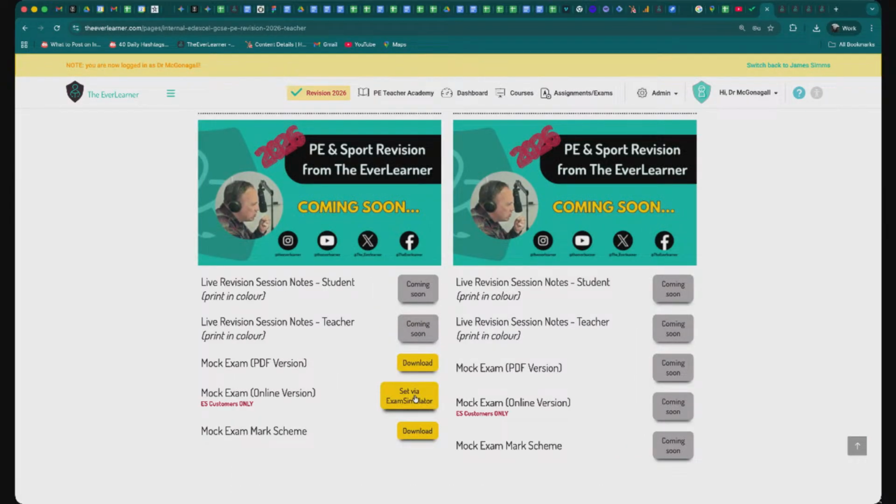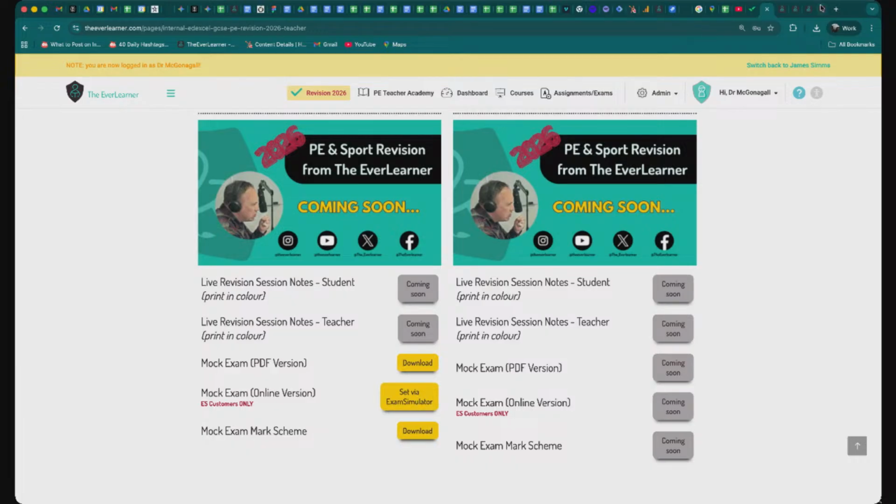But from here, you can set it as an online paper as well, which also gives you the added advantage that the answers the students make become stored. You get the marking support by the software. Moreover, you can set that repeated times without absolutely crucifying your printing budget. So, you've got those opportunities to do those things.